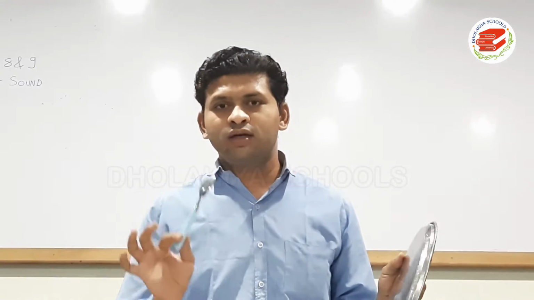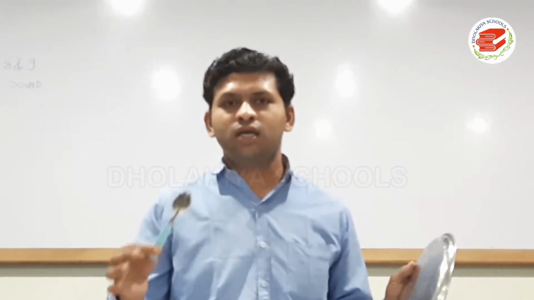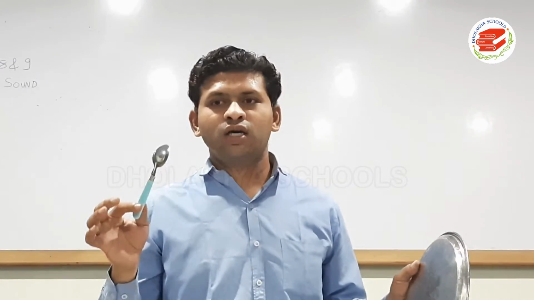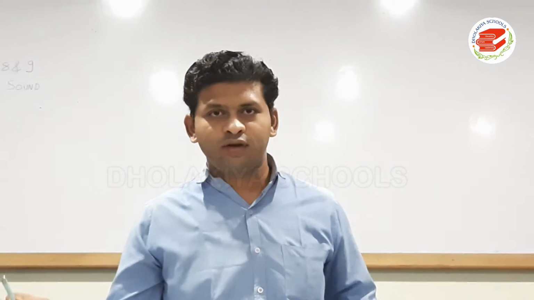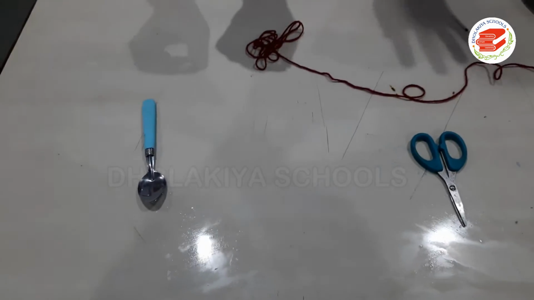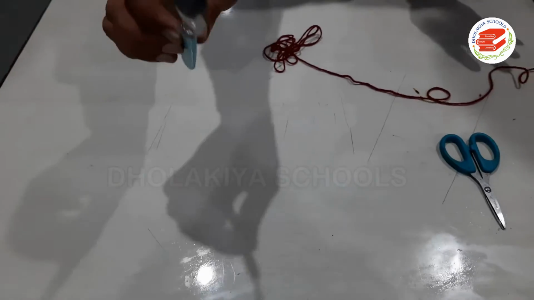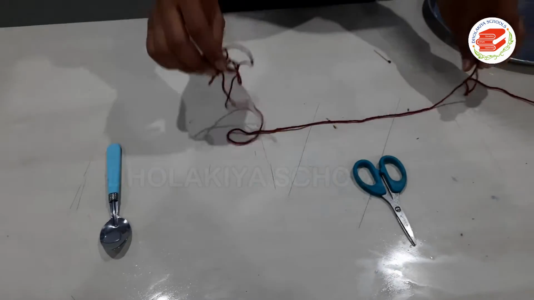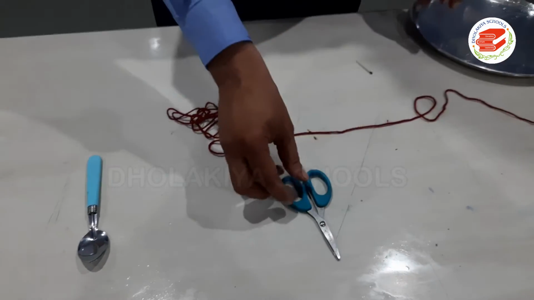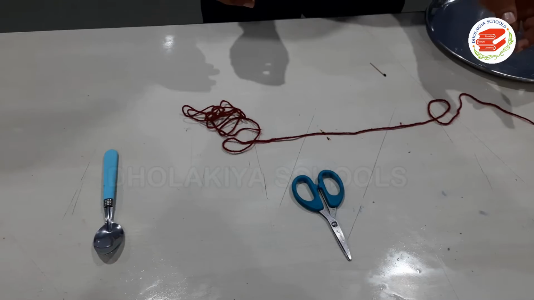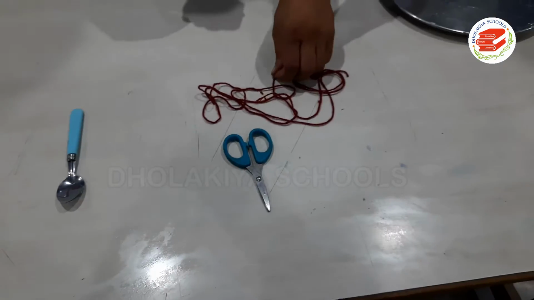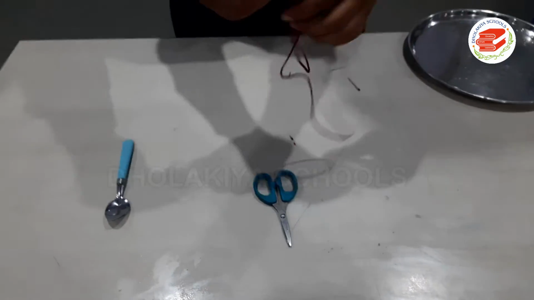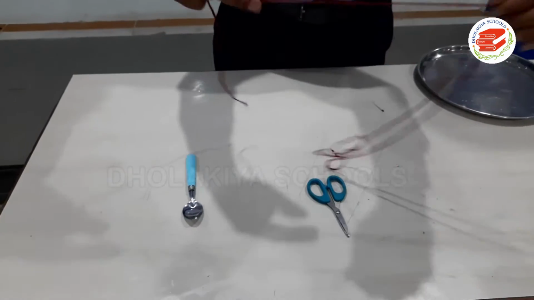Now let us understand how sound can propagate in a solid by using a simple activity. To perform this activity, we need one spoon, one woolen thread, and one scissor. So let us perform this activity. Cut a woolen thread approximately 2 meters long.